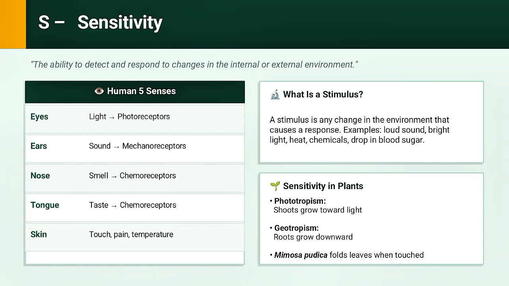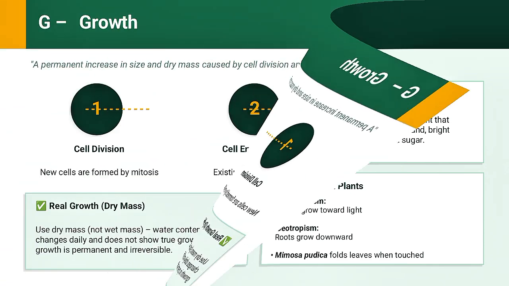Plants also show sensitivity even though they have no brain or sense organs. Shoots grow toward light, phototropism. Roots grow downward, this is geotropism. The mimosa pudica plant folds its leaves when touched. So sensitivity is what keeps every organism connected to its environment. It helps them stay safe, find food, and maintain balance.